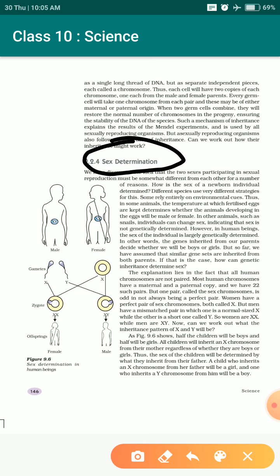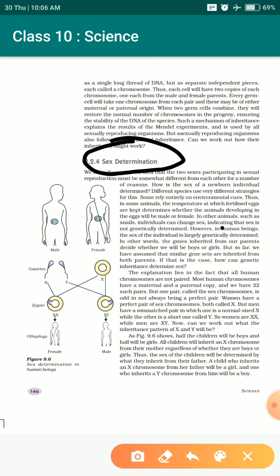How can the gender of the next generation in a human being be understood? Okay, so for understanding this, you must understand one thing, that there are certain factors that determine the gender of a particular organism. Human is one among those organisms which has certain reproductive parts which help for its reproduction.